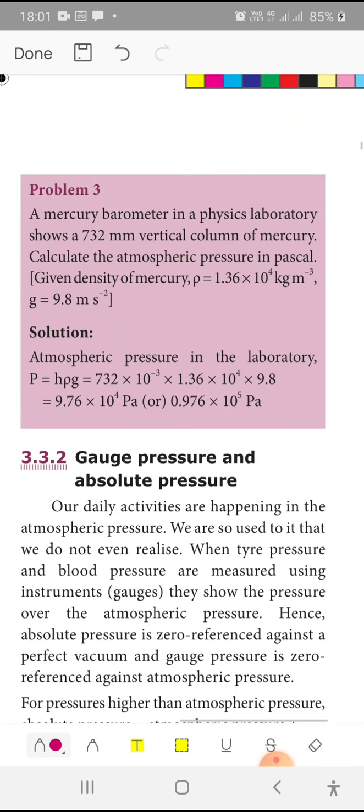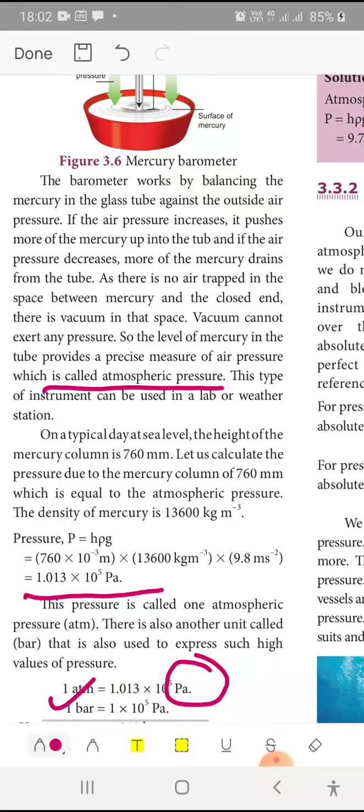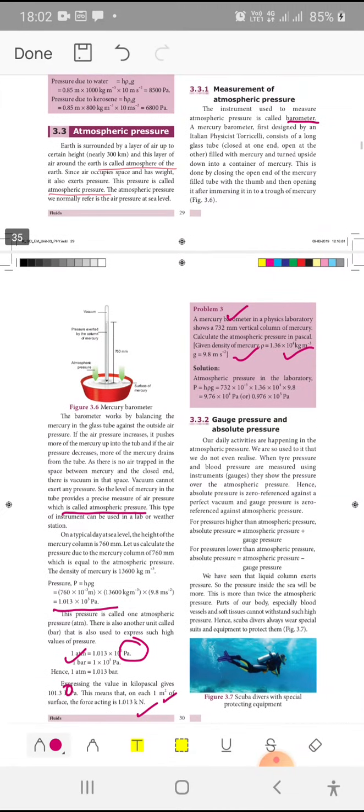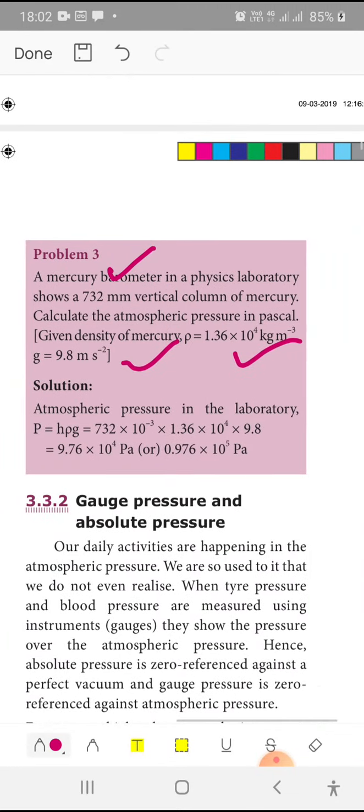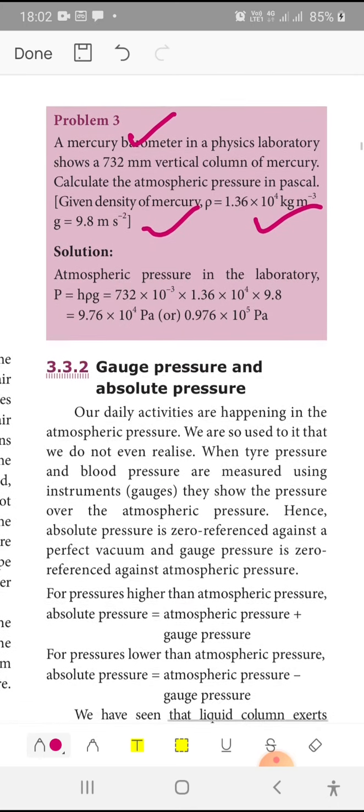Then there is a small problem: a mercury barometer in a physics laboratory. The given data is height 732 mm vertical column, density of mercury, and 9.8. Only the height varies, whereas we studied 760 as the normal pressure. Here it is lower, at 732. So the atmospheric pressure is 0.976 into 10 power 5 Pascal.